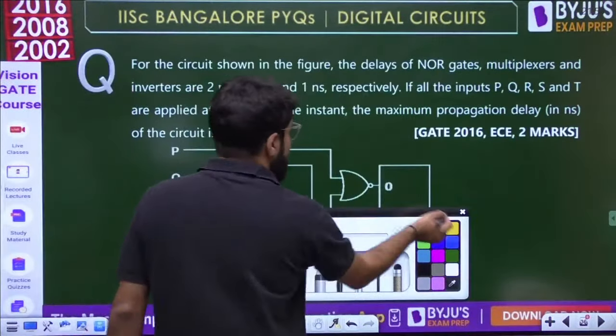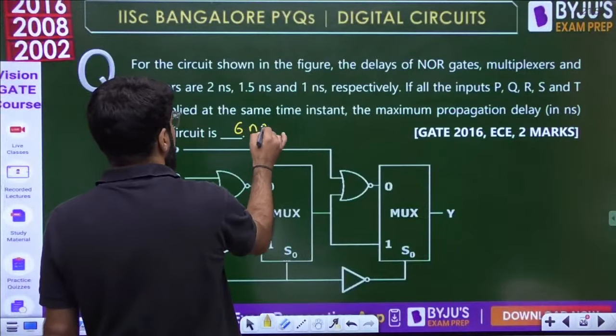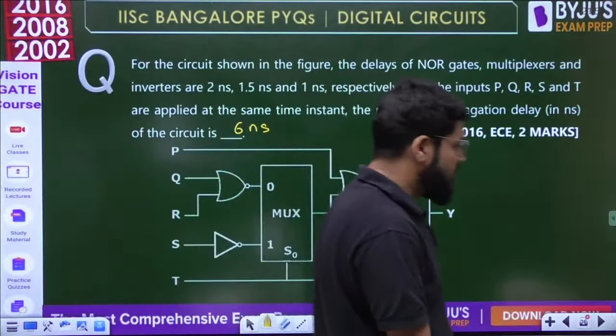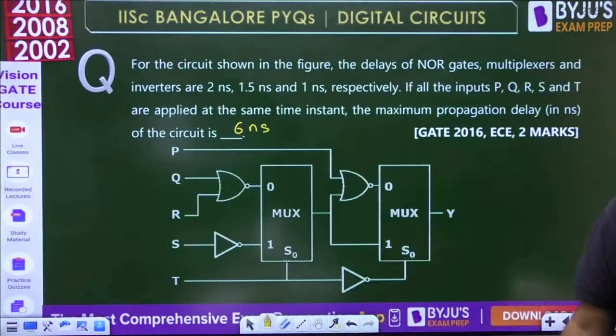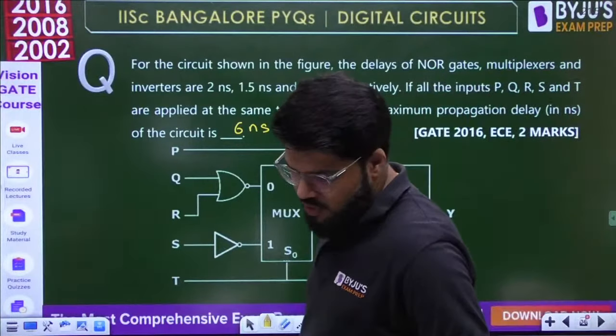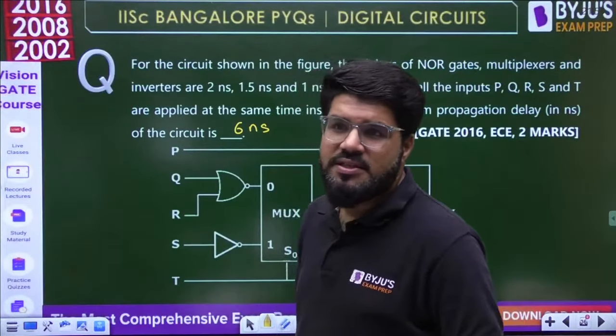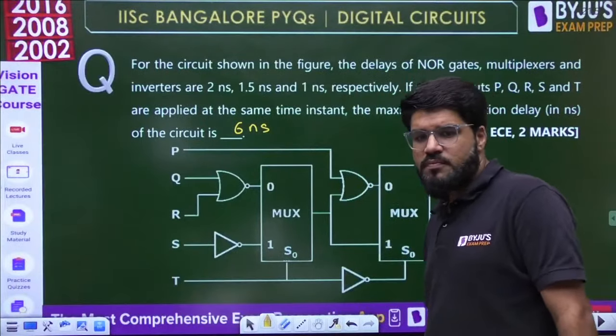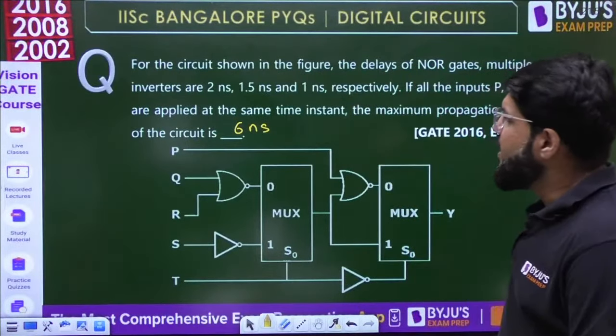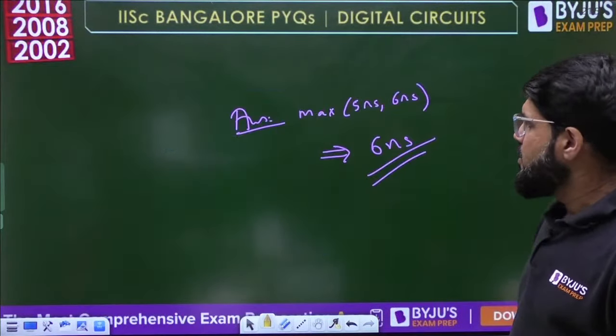So this is a numerical answer type question, a good question on delay analysis, the maximum propagation delay of the circuit. It is 6 nanoseconds based on the T input. It could be 5 or 6, so the maximum is 6. Yes, Bhanu Prakash, correct answer. Moving ahead to the next question.